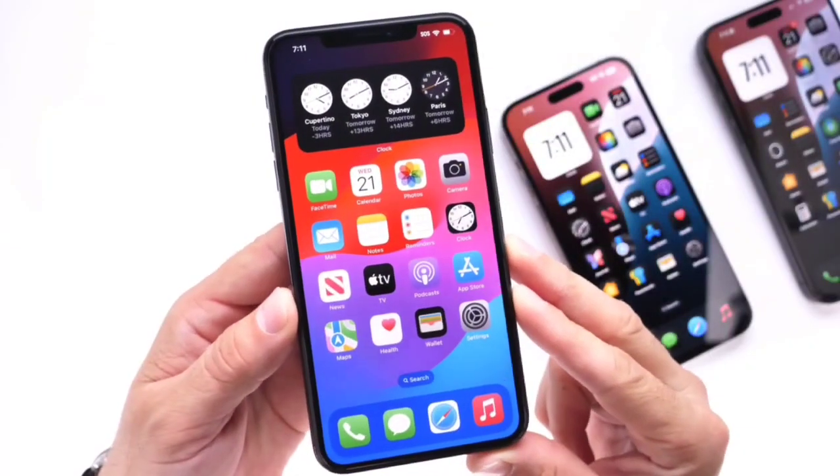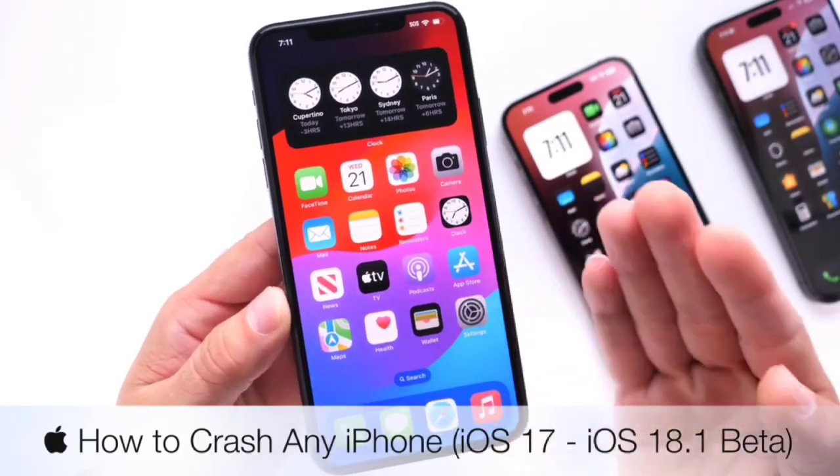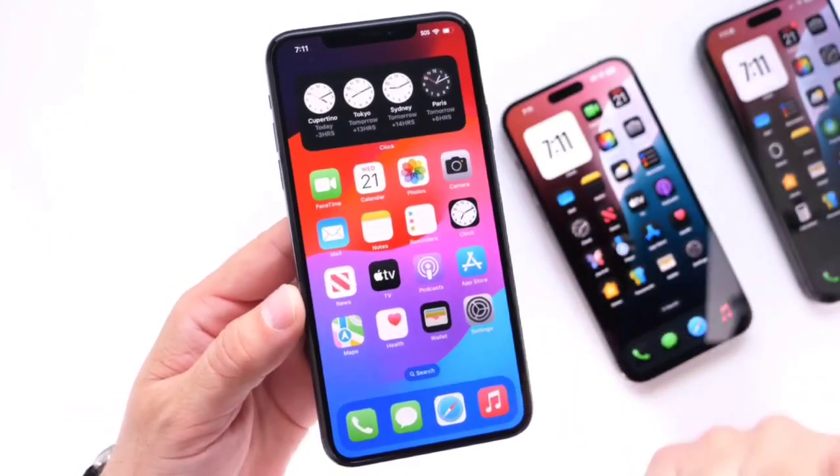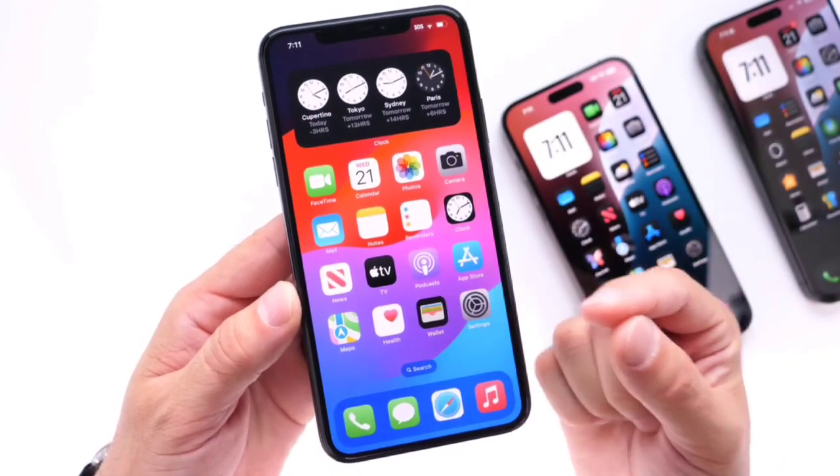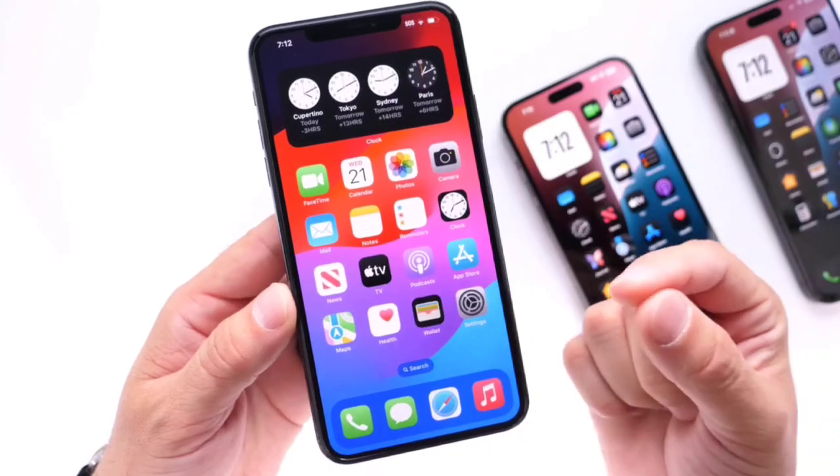Hey guys, in today's video, I wanted to share with you guys something fairly interesting. You can now crash any iPhone using 4 characters from the keyboard of your iPhone. Yes, and if this sounds familiar, this has happened before. One of the most advanced mobile operating systems in the world, iOS, can be crashed with a simple line of text or perhaps a few characters from the keyboard.